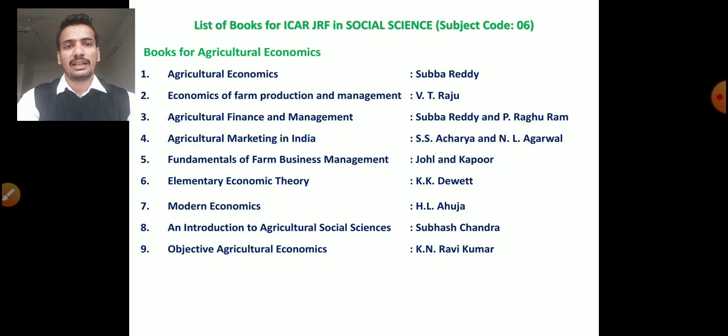As we know, there are 8-9 books of agricultural economics. These are Agriculture Economics by Subba Reddy, Farm Production Management by V.T. Raju, Agriculture Finance and Management by Subba Reddy and Raghuram, Agriculture Marketing in India by Acharya and Agrawal, Fundamentals of Farm Business Management by Johl and Kapoor, Elementary Economic Theory by K.K. Dewett, Modern Economics by Ahuja, and another important book, Introduction to Agriculture Social Science by Subhash Chandra. The last book is Objective Agricultural Economics by K.N. Ravi Kumar. These are the books of agricultural economics.